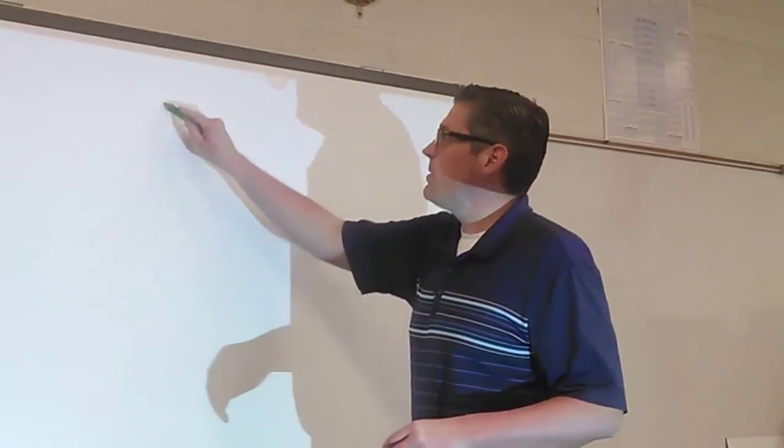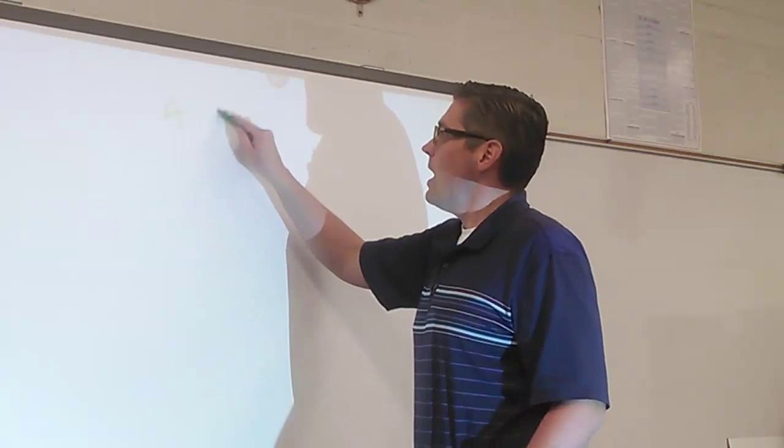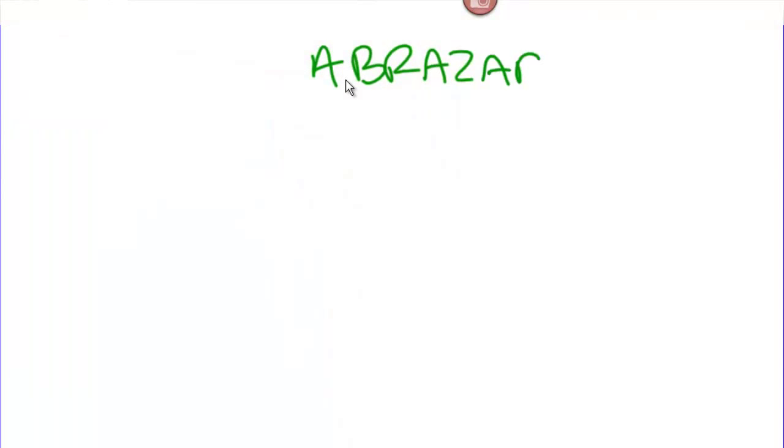So if we take a verb like abrazarse, because I mentioned that one a minute ago, abrazarse, to hug each other, it's going to follow a very similar pattern. We've got to conjugate the verb first of all. We've got that AR ending, we need to change that. So if we hug, what would we change that to?